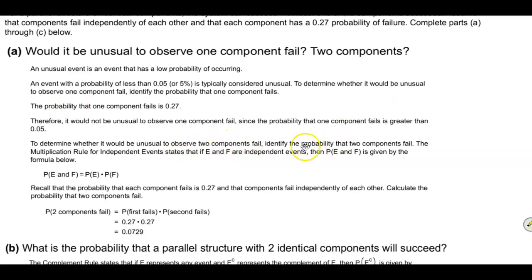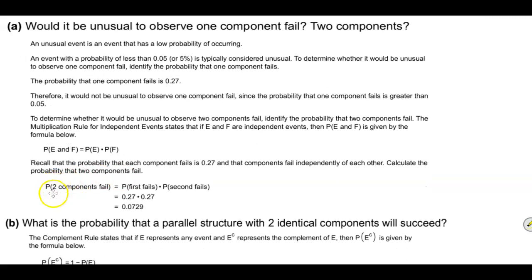Now we want to determine whether it would be unusual to observe two components fail, and we're going to identify the probability that two components fail. So, the multiplication rule for independent events states that if E and F are independent events, then we would find the probability of E and F. The probability of E and F is the probability of event E times the probability of event F. So the probability that two components fail is equal to the probability that the first fails times the probability that the second fails.